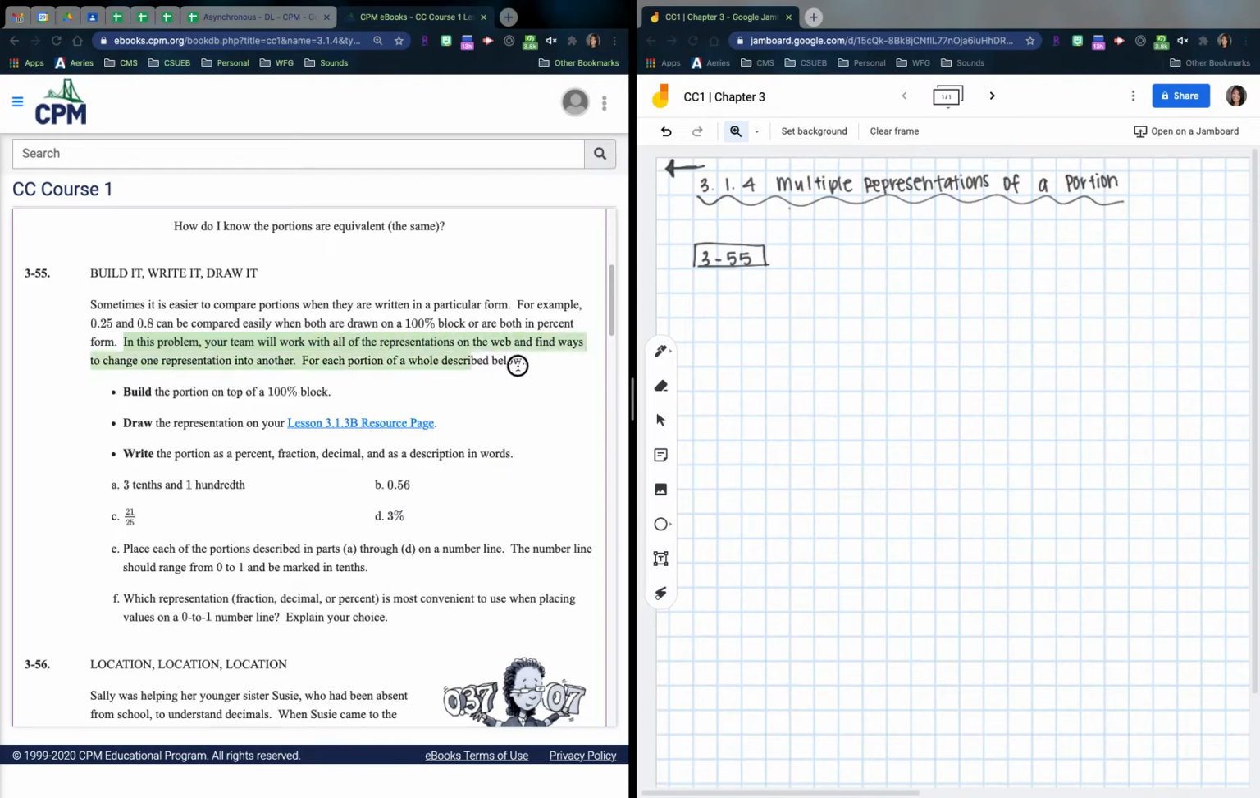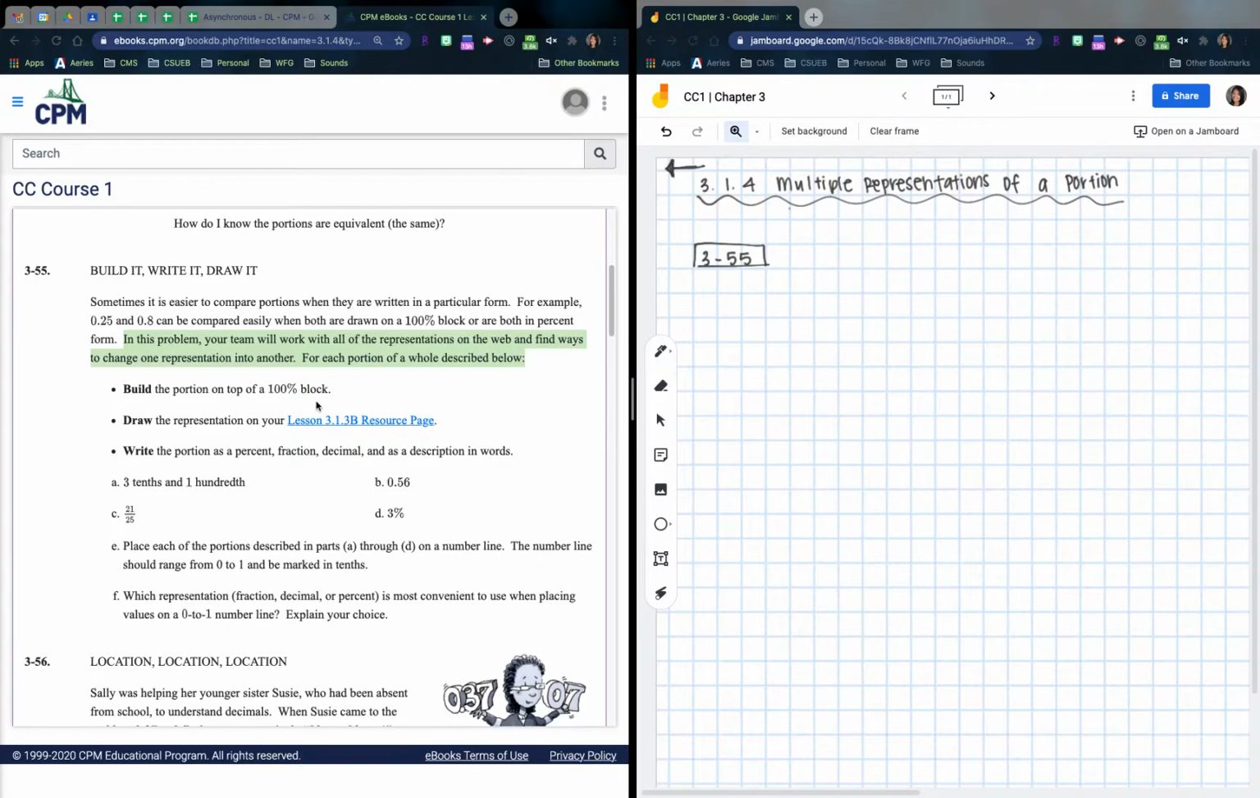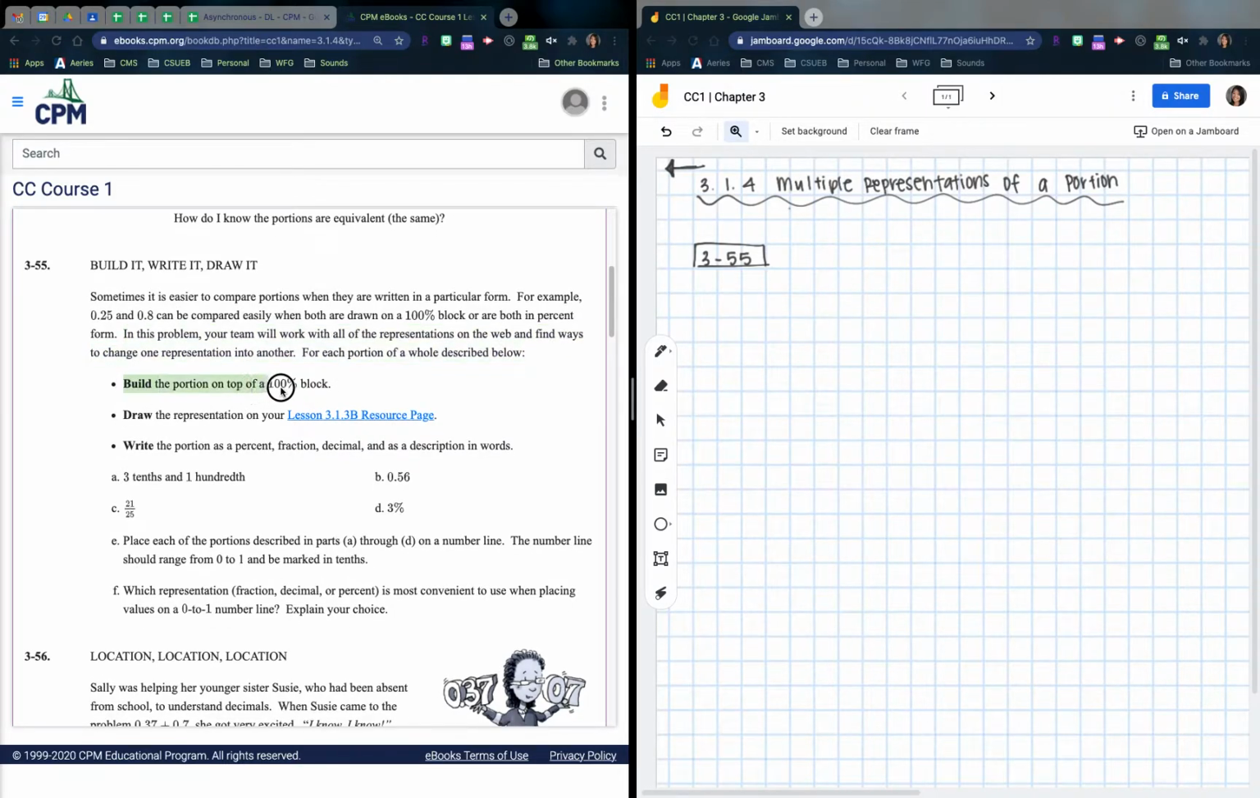In this problem, you will work with all the representations on the web and find ways to change one representation into another, right? So we're going to get familiar with these different representations: fraction, decimal, percent, words, picture, and we're going to eventually be familiar with the fact that we can rewrite them in any way and still have the same value, still have the same meaning. Okay, so for each portion described below, we're going to build the portion on top of a 100 block. We're going to draw the representation, and then we're going to write it as a percent, fraction, decimal, and words. Okay, so all of these.